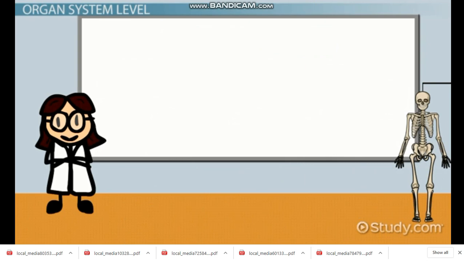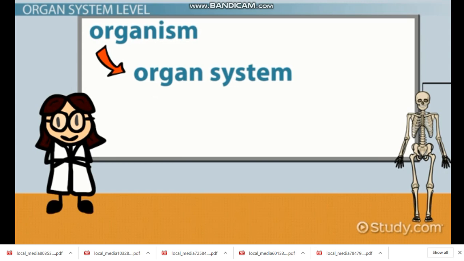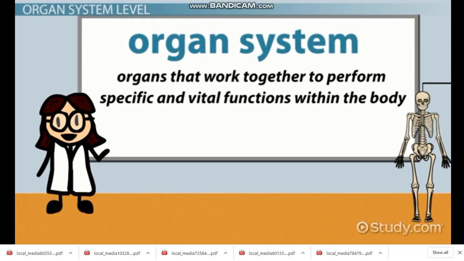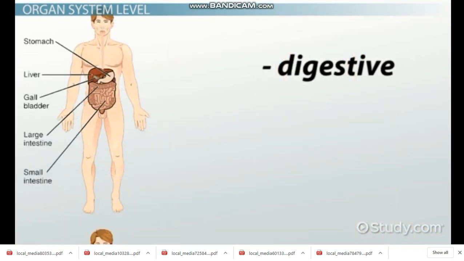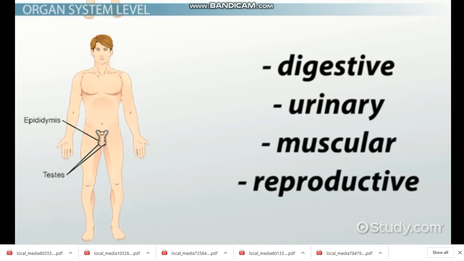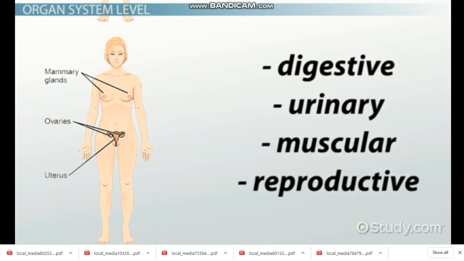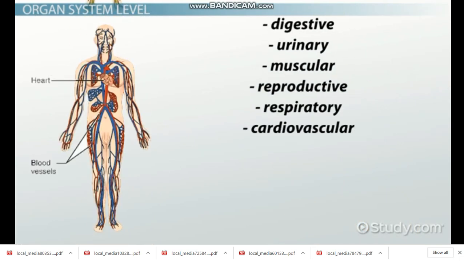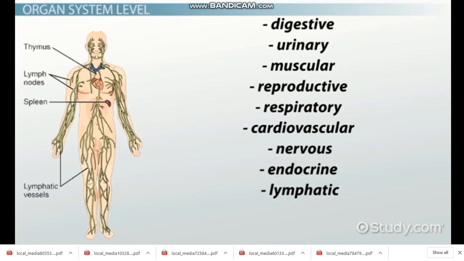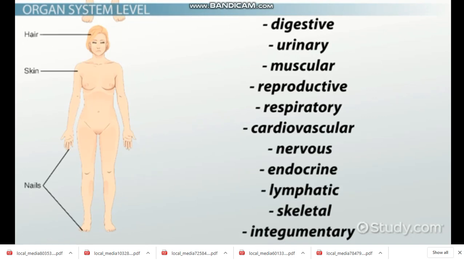The first step down starts to break up the body, or the organism, into major systems that are dedicated to specific functions. Organ systems are made up of organs that work together to perform specific and vital functions within the body. You have likely heard of some of these systems, such as the digestive, urinary, muscular, and reproductive systems. You probably even have a pretty good idea of some of the major functions for these systems. In total, there are 11 organ systems in the body. In addition to those listed above, we also have the respiratory, cardiovascular, nervous, endocrine, lymphatic, skeletal, and integumentary systems.